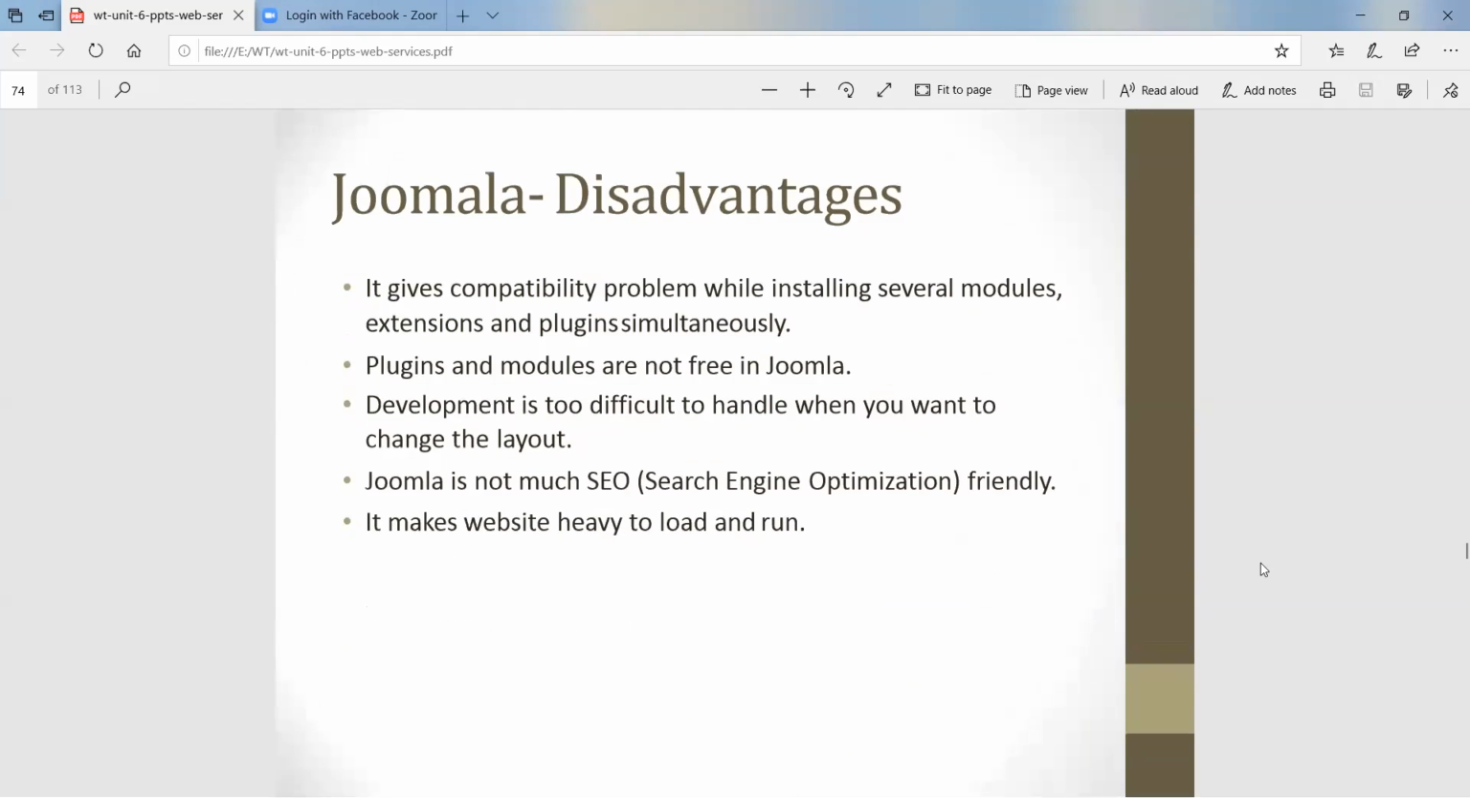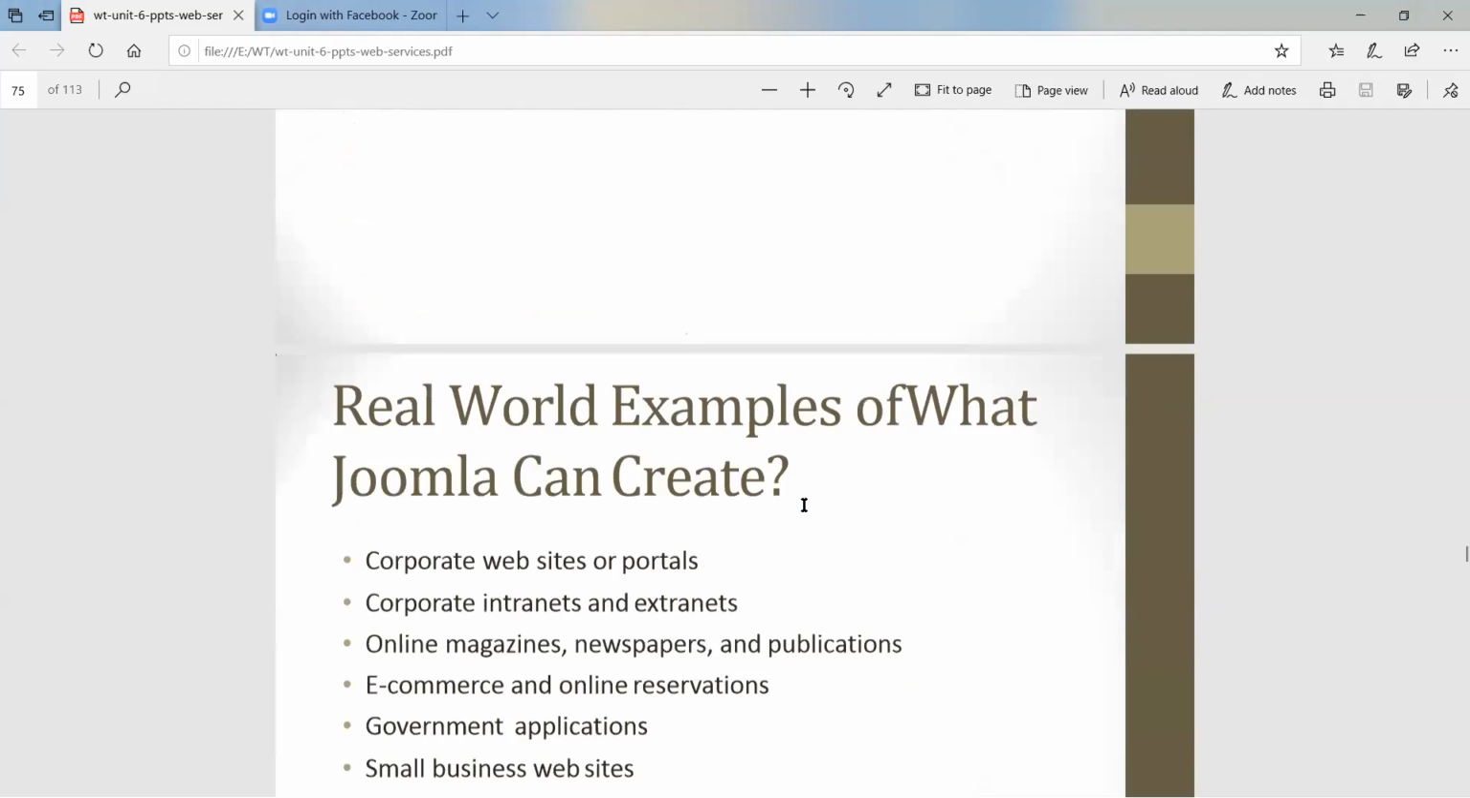Joomla's disadvantages, what are they? Plugin modules are not free in Joomla, meaning we are required to pay. Development is too difficult to handle if you want to change the layout. Joomla is not very SEO, search engine optimization, friendly. It makes the website heavy to load and run. This is very important: WordPress is SEO friendly, but here SEO is not friendly. It makes the website heavy to load and run because of its plugins and all the files.